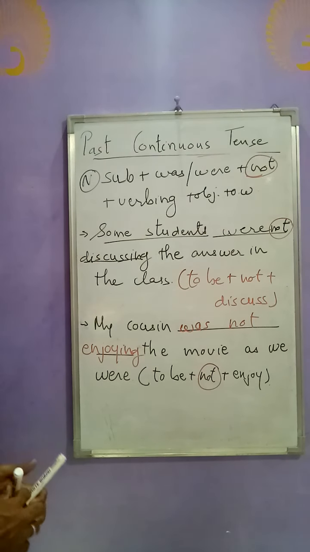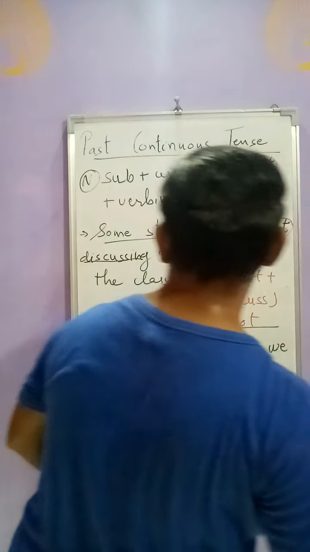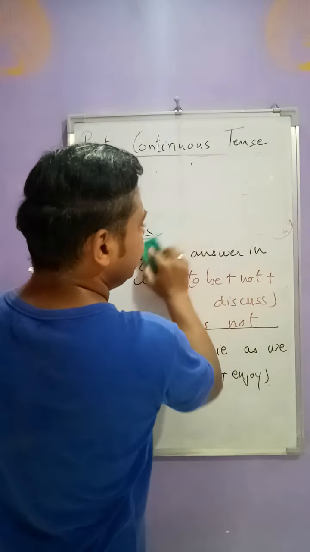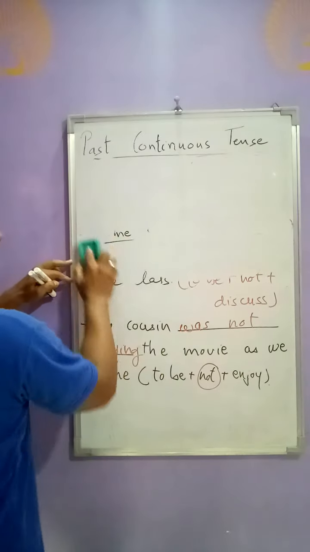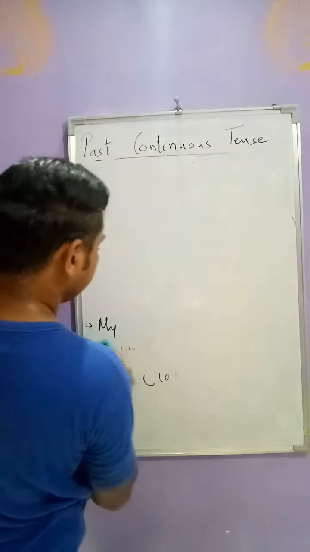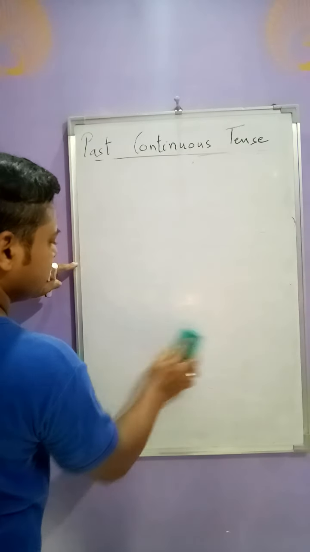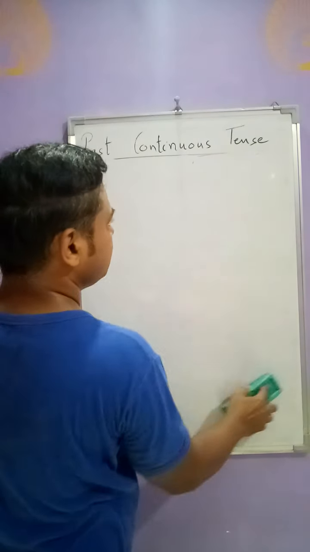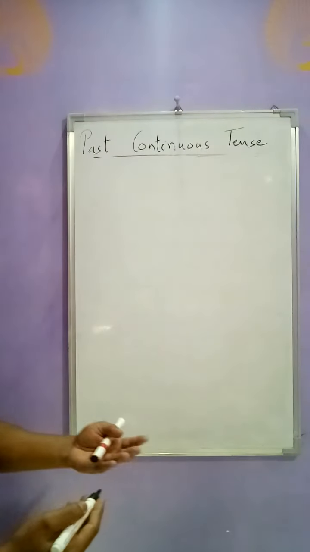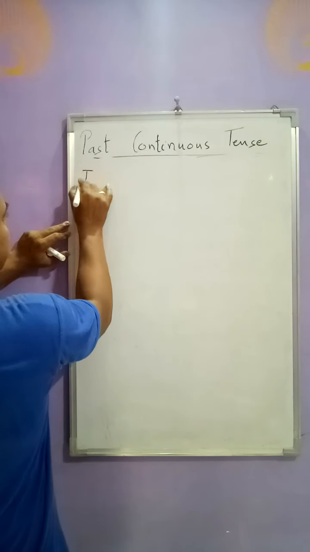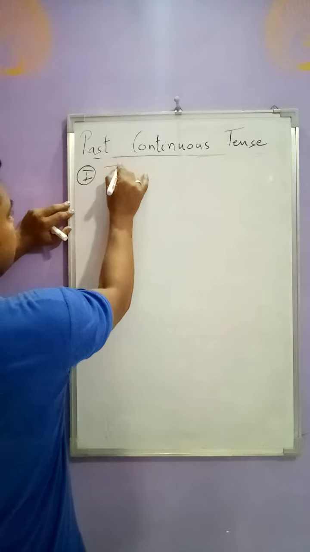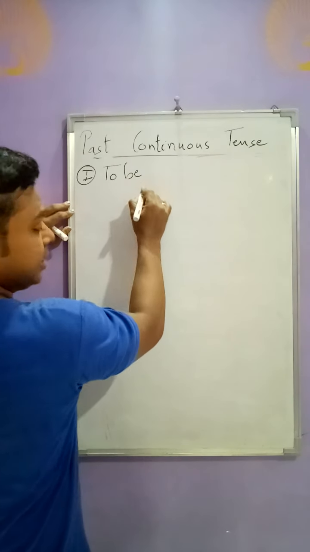Let's see interrogative sentences, friends, now. In negative sentences, just remember that we have to add a not after the forms of to be. Interrogative sentences means question sentences. The sentence begins with to be.